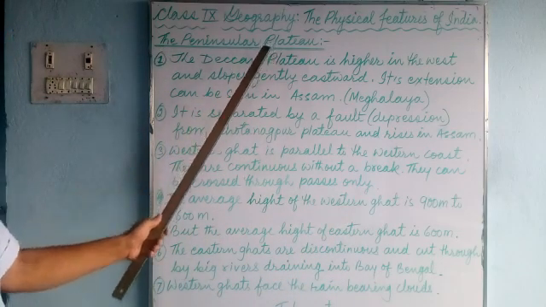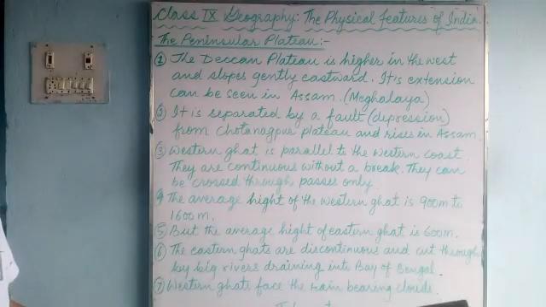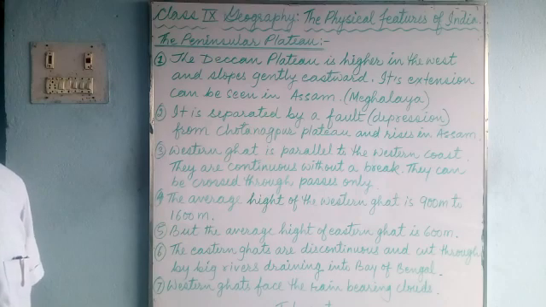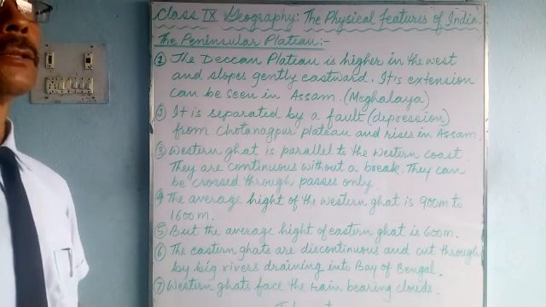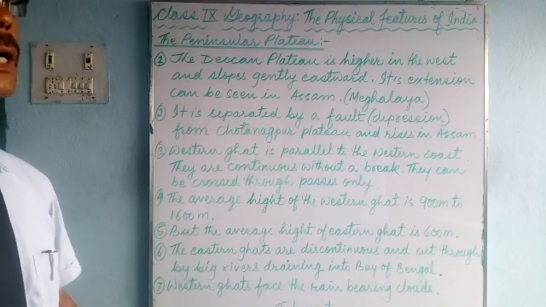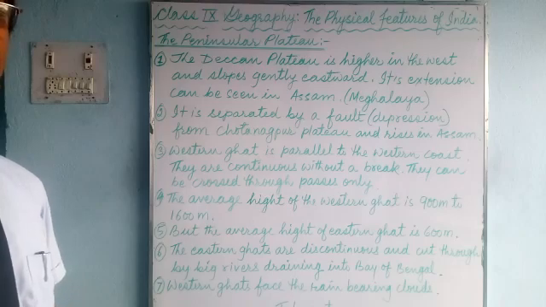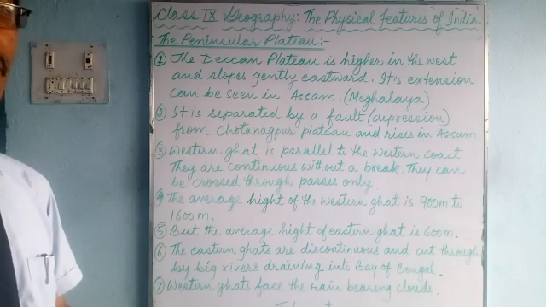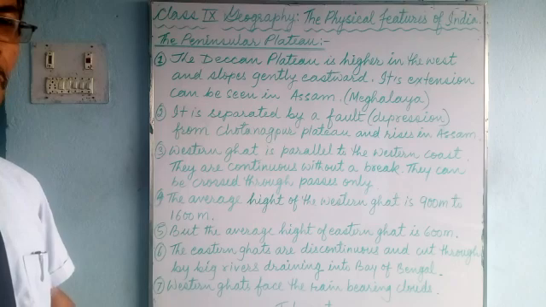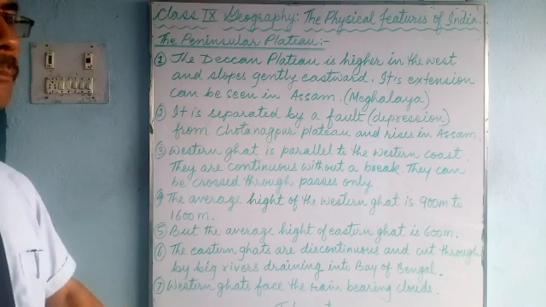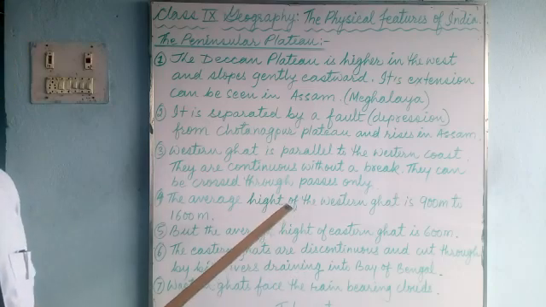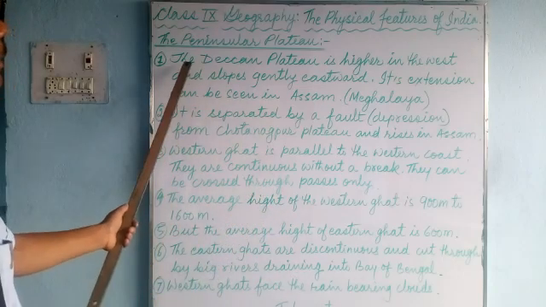The Peninsular Plateau has been divided into two parts: Malwa Plateau, Central Highlands, and Deccan Plateau. As I have already told you, Malwa Plateau is called the Central Highlands, and Deccan Plateau starts towards the south of Satpura range. And in between Satpura range and Vindhya range there is a fault. Narmada and Tapi river flows towards the west, Arabian Sea. Now we'll talk about Deccan Plateau.